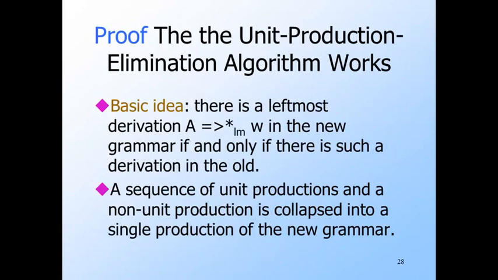Another proof that we're going to skip is the proof that the new grammar has the same language as the old. Again, we have to prove something more general, that A derives W in the new grammar if and only if it does so in the old grammar. Each production of the new grammar simulates one or more steps of a derivation of the old grammar. That is, some number of unit productions, perhaps 0, followed by a non-unit production. Conversely, every use of a production in the new grammar can be replaced by 0 or more unit productions followed by a non-unit production in the old grammar.